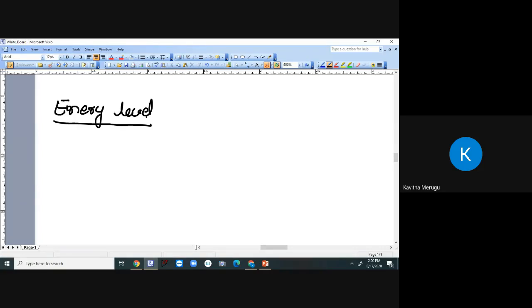Each orbit from the nucleus corresponds to a certain energy level. For example, the electron in each orbit will have a fixed amount of energy. If we draw its pictorial representation along with the energy level diagram, see here.